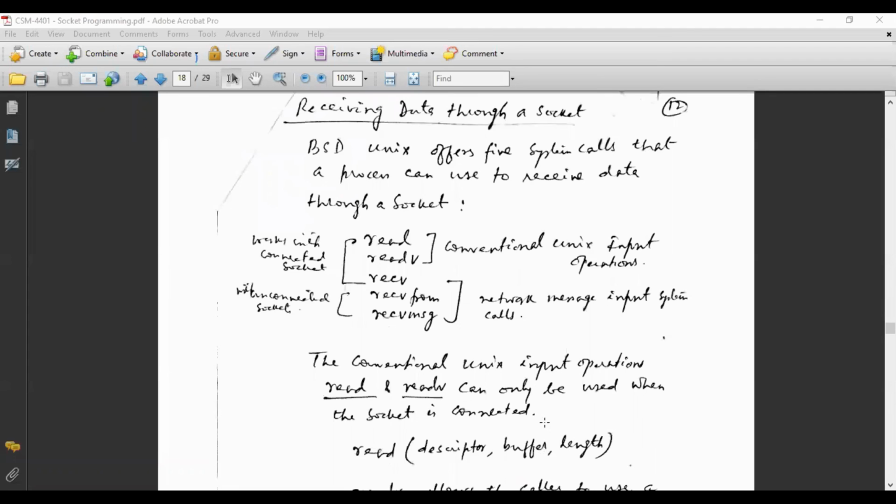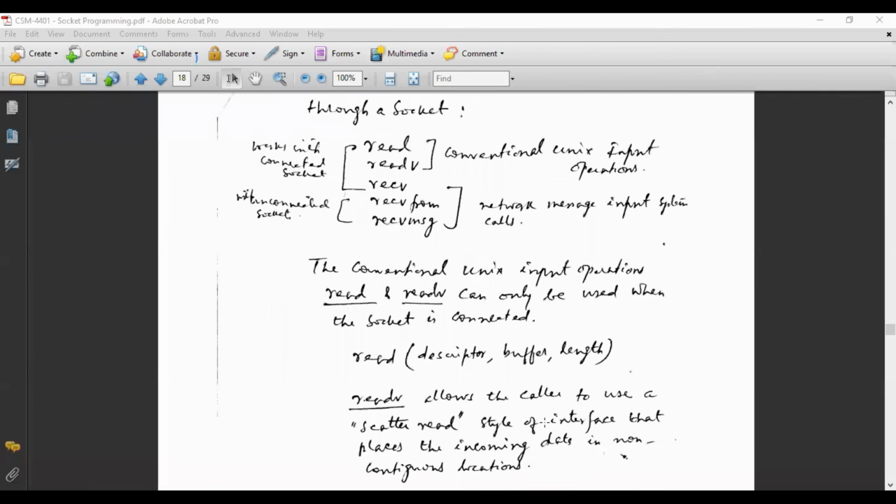So similar to that, you can receive it. For sending, we are using send. Similarly, for receiving data through a socket, we have another set of five system calls: read, readv, receive, and just like send, receive from and receive message. So read, readv, and receive are used with connection-oriented sockets, while receive from and receive message are used with unconnected sockets. So this is very much similar to the above.